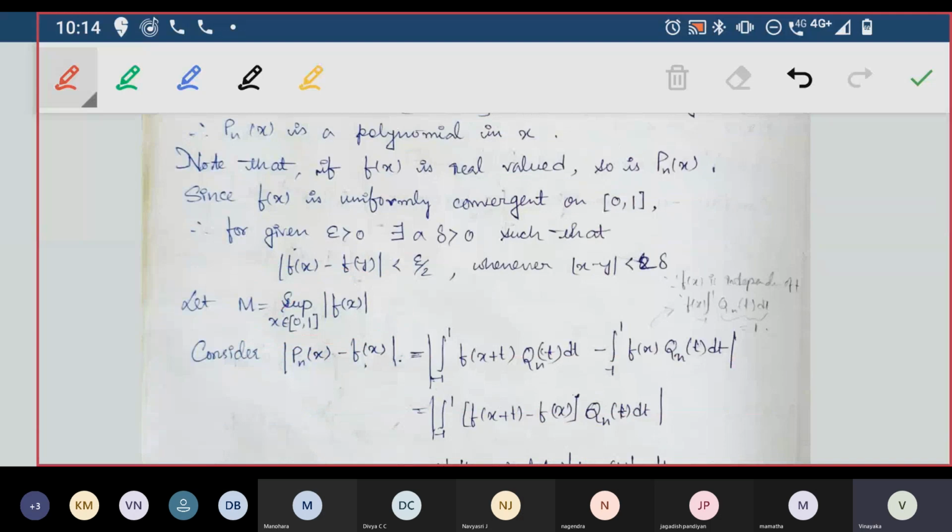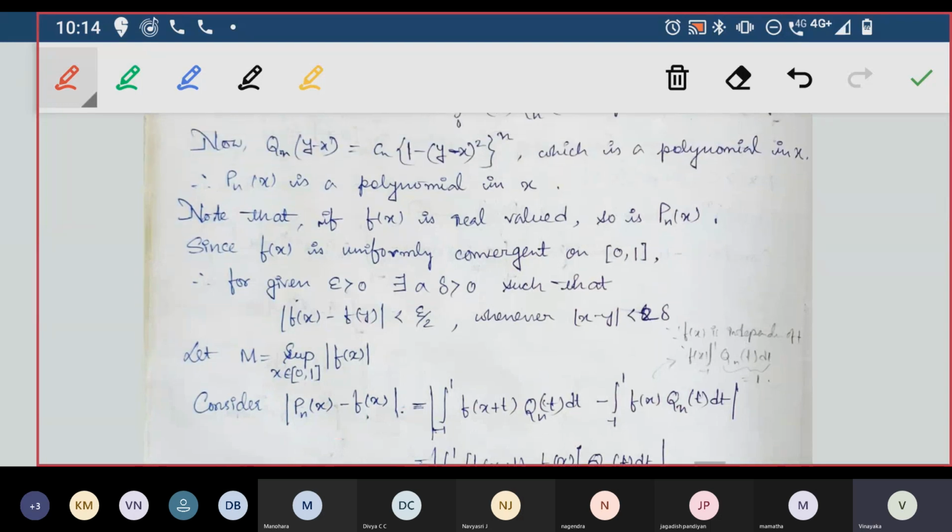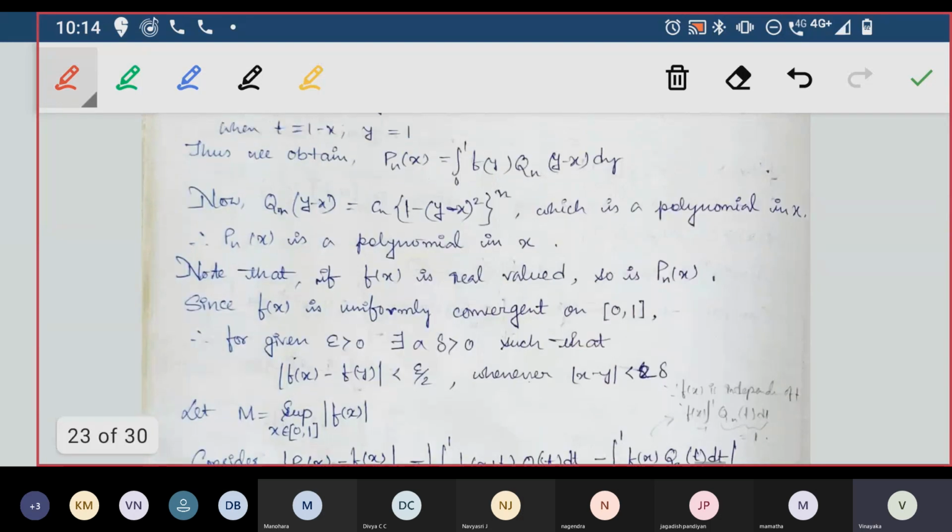Now we will come to the last one, that is to show absolute value of Pn of x minus f of x is less than epsilon. Whatever we did till now is for this only. So Pn of x, what is Pn of x? We just constructed Pn of x.